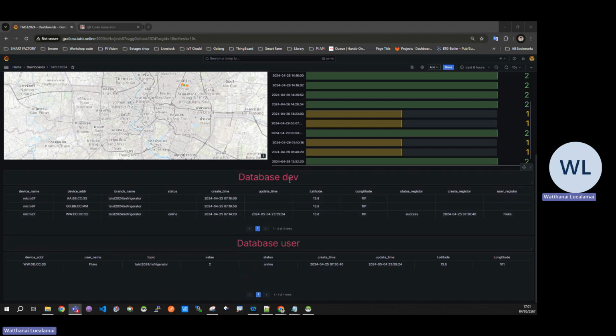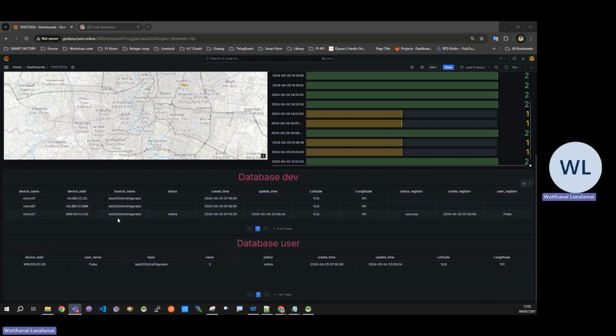Currently, if you look at this screen, you can see we have two tables. One is the development database, which means our products that are shown in the market. Another table is the user register. That means someone buys our device and registers using the Livebot app.